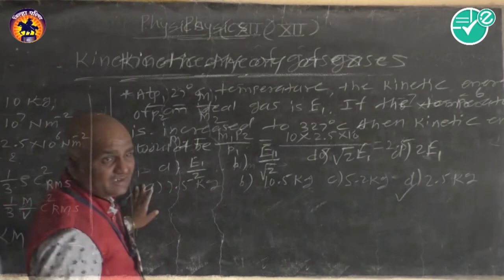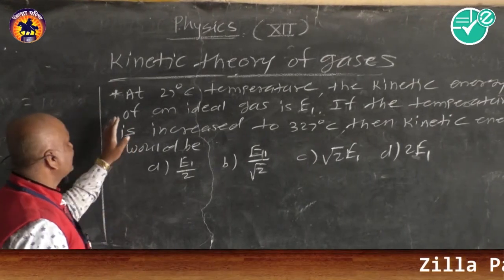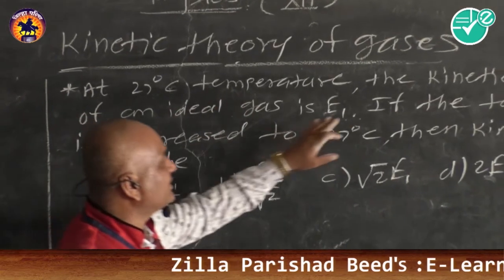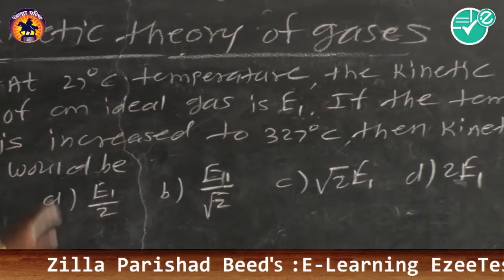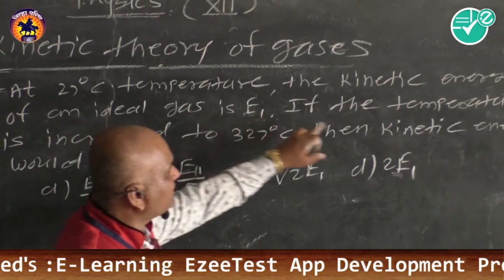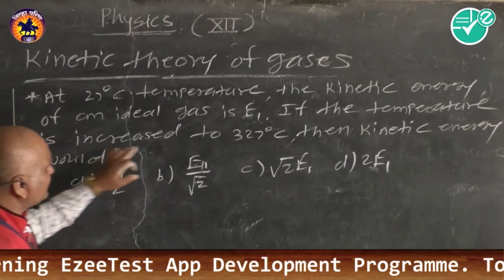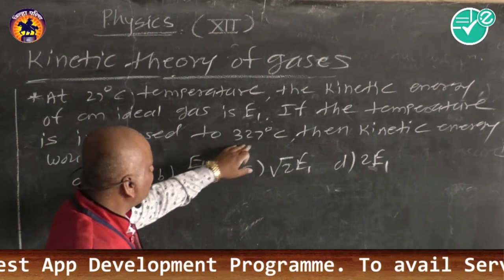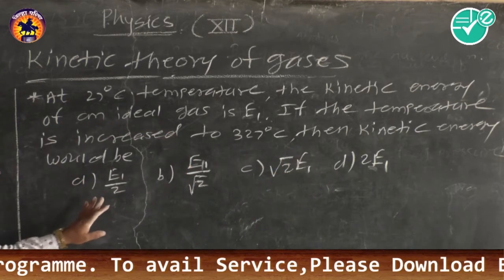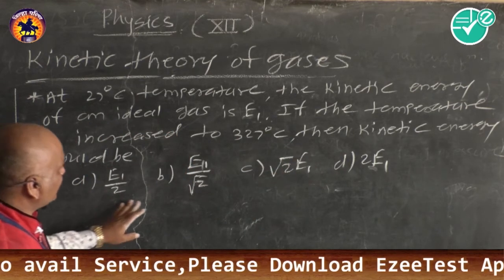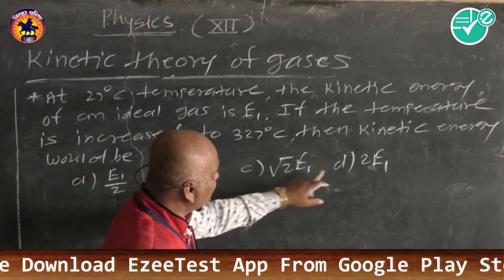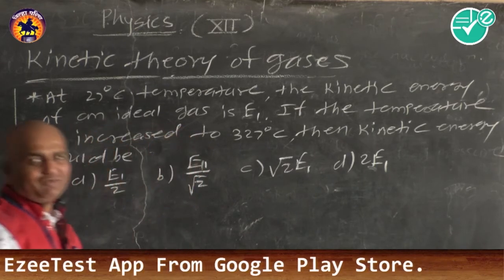Okay. Another multiple choice question: at 27 degrees Celsius temperature, the kinetic energy of an ideal gas is E1. If the temperature is increased to 327 degrees Celsius, then the kinetic energy would be: first option E1 upon 2, second E1 upon root 2, C is root 2 into E1, and D is twice E1.